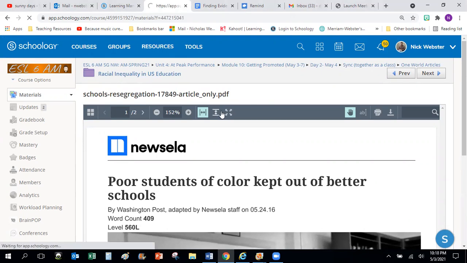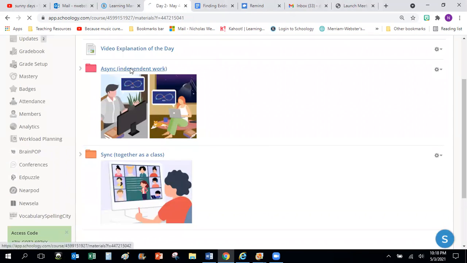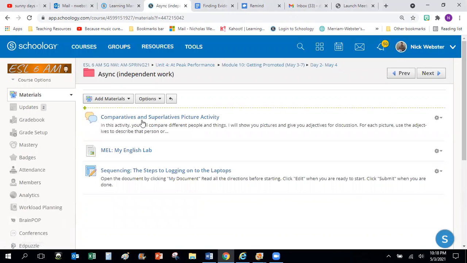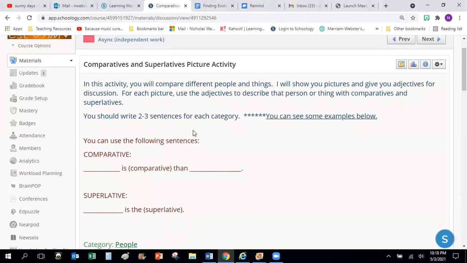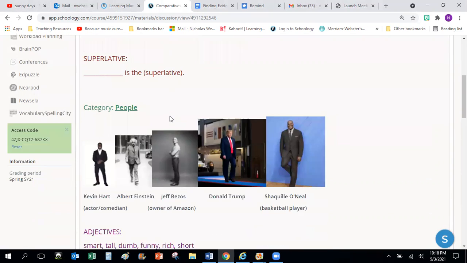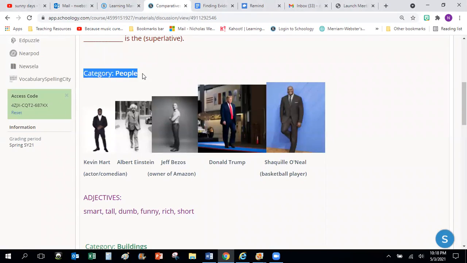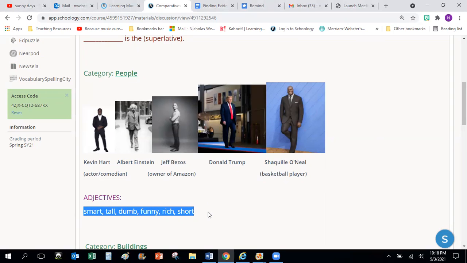Let's come back to day 2. For the async today, you're going to do this discussion about comparatives and superlatives. You're going to look at these pictures, right? Here we have a category of people: Kevin Hart, Albert Einstein, Jeff Bezos, Donald Trump, and Shaquille O'Neal. You're going to compare these people. You'll use comparative and superlative grammar to compare them. And here are some adjectives you can use in your sentences.